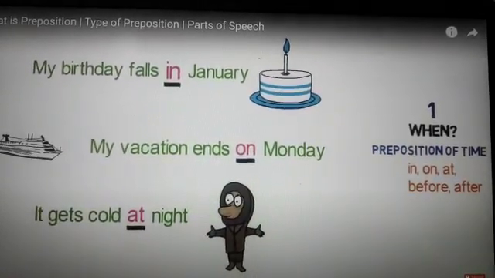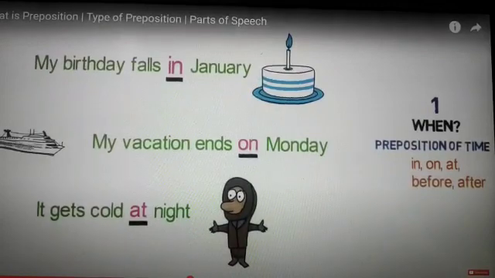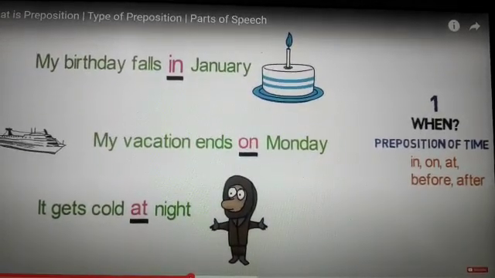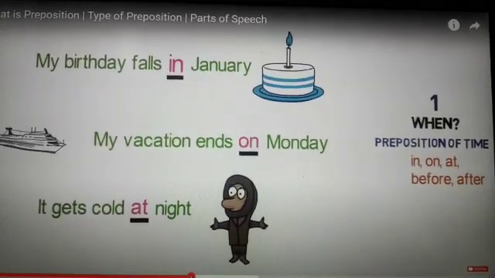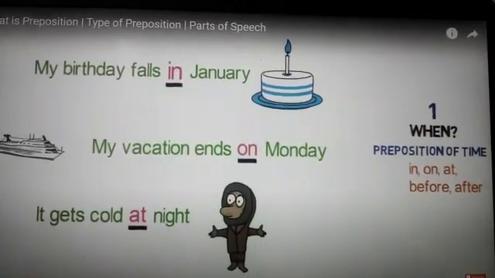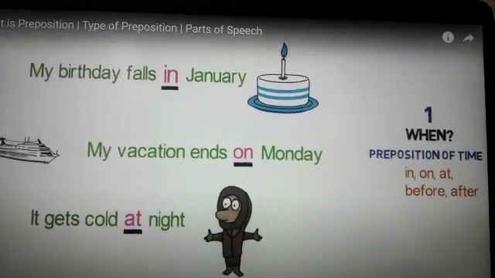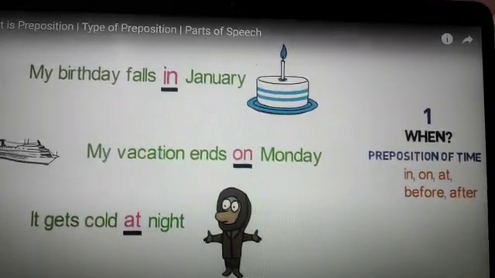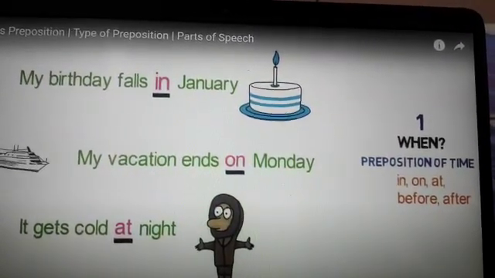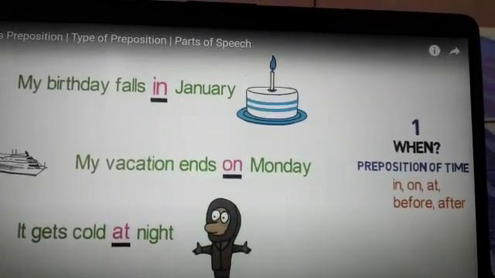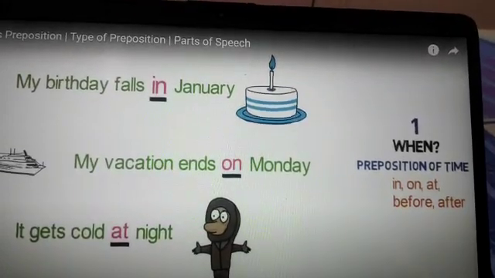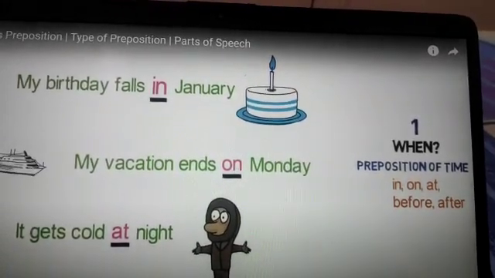So I hope you all are understanding about the prepositions of time. With months we use in. With the names of days like Monday, Tuesday, Wednesday, Thursday, we use the preposition on. And with night we use at. And with morning we use the preposition in: in the morning, in the evening, in the afternoon. But when we talk about night or midnight, we use at.